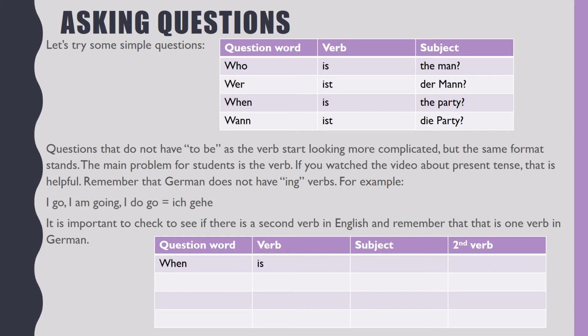For example, when is the man singing? Make sure you're noting that in German, where there is one verb, there were two in English. So here, is the verb is or is the verb is singing? We have wann singt der Mann?